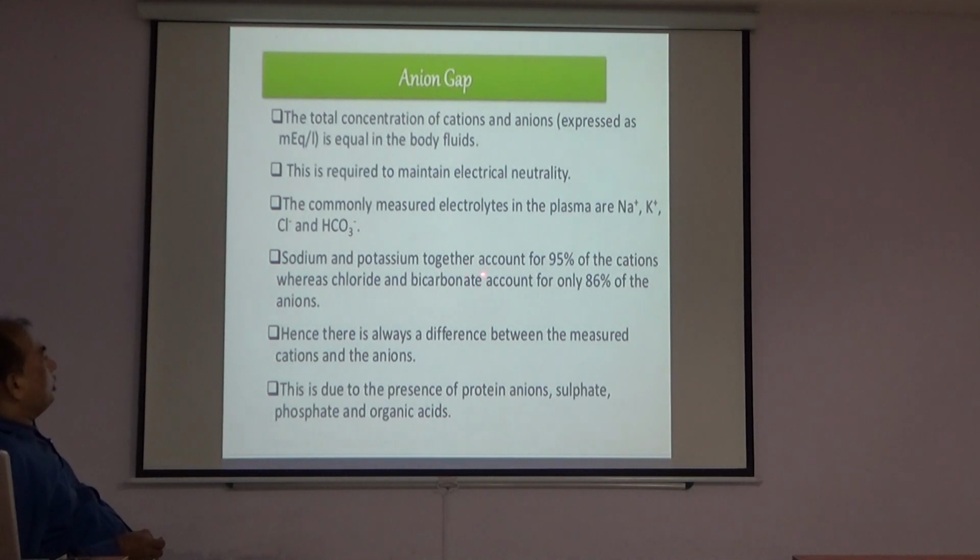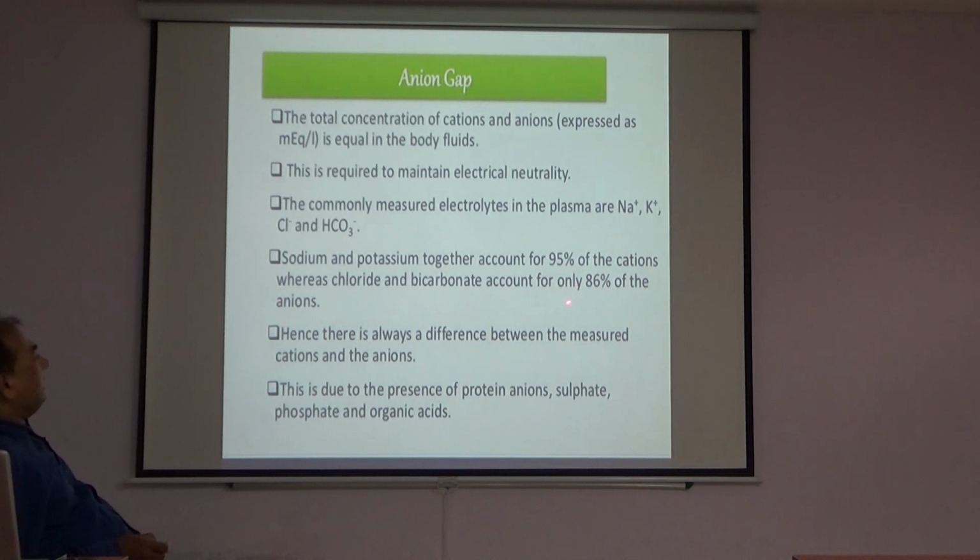Sodium and potassium together account for 95% of the cations, whereas chloride and bicarbonate account for only 86% of the anions.